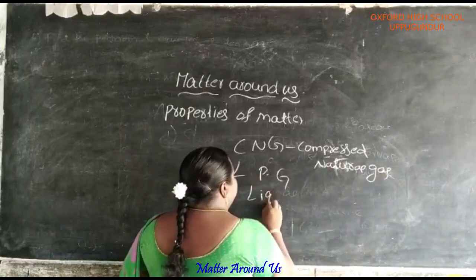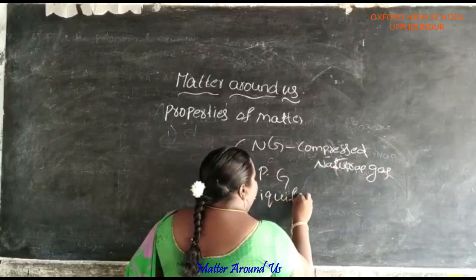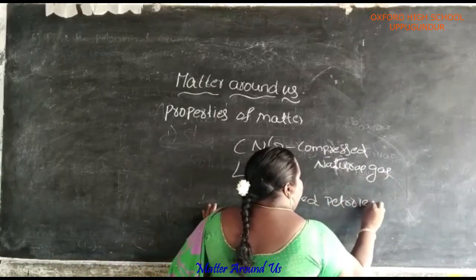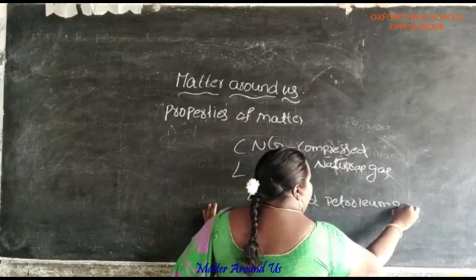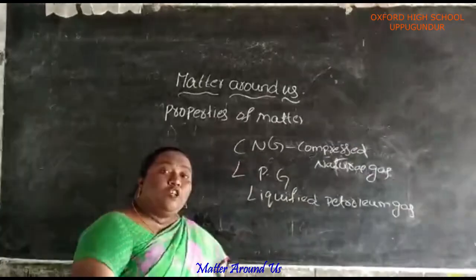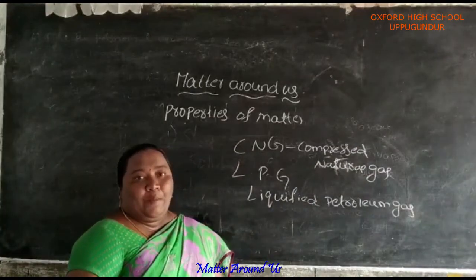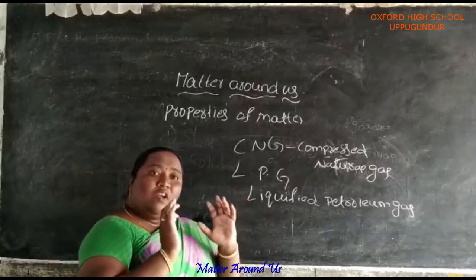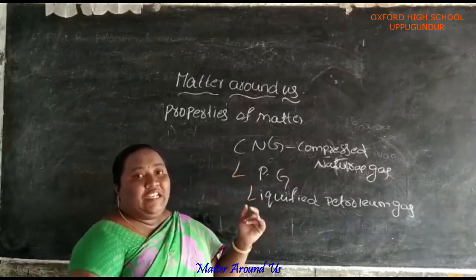LPG means liquefied petroleum gas. We know that CNG is used in cars and LPG is used in our houses for cooking purposes. If we observe, we can see LPG cylinders in small 5 kg and 15 kg sizes.